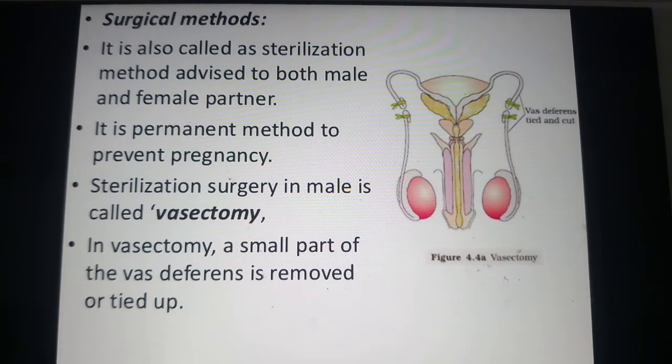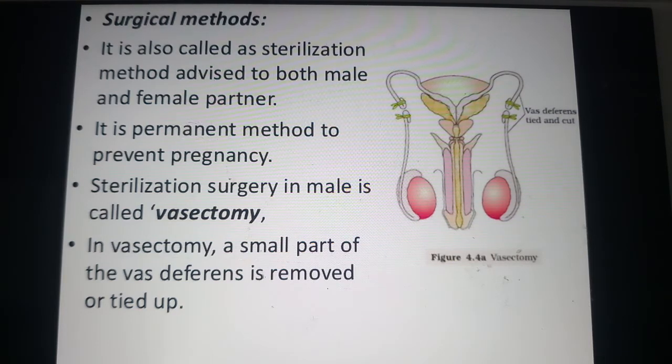In this permanent method there are two types. It can be undergone by both males and females. One is vasectomy, another one is tubectomy. It is also called the sterilization method, advised for both male and female partners. It is a permanent method to prevent pregnancy. Remember, this is a permanent method. Sterilization surgery in the male is called vasectomy.